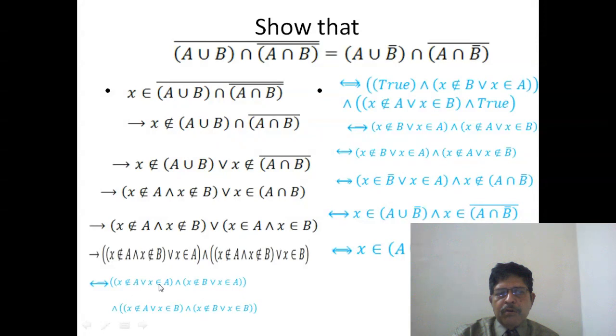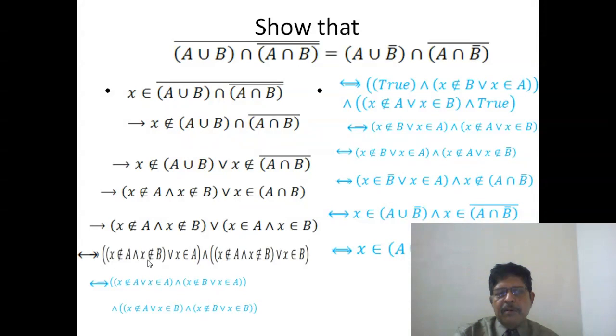Now we can take out x belongs to A outside by distributive law like this, and same thing here, we take out x belongs to B outside by making use of distributive law, and so we get this entire statement will imply this statement.